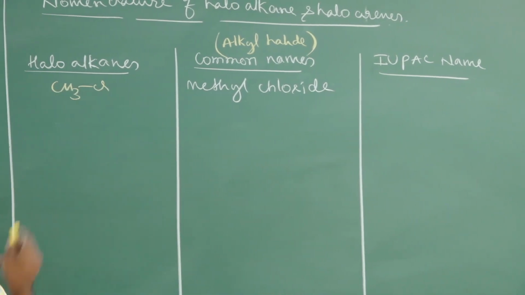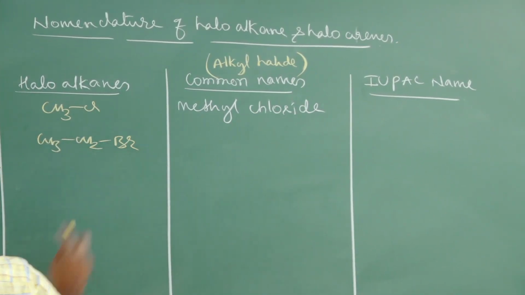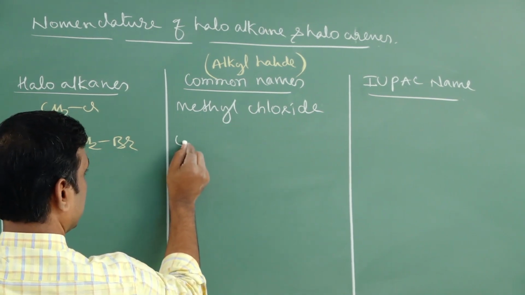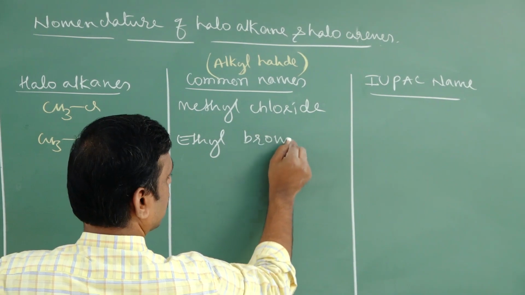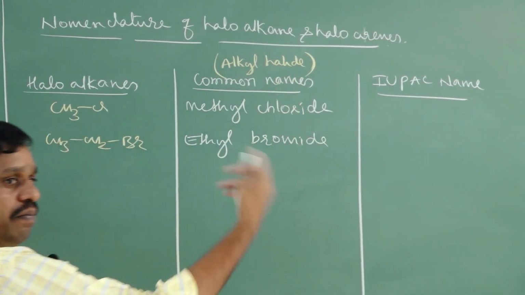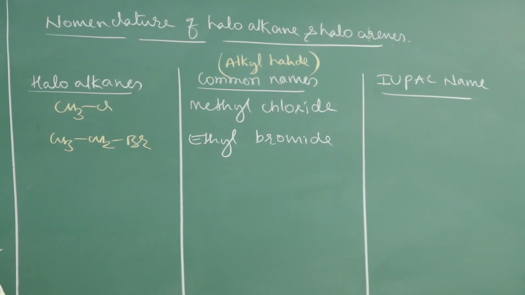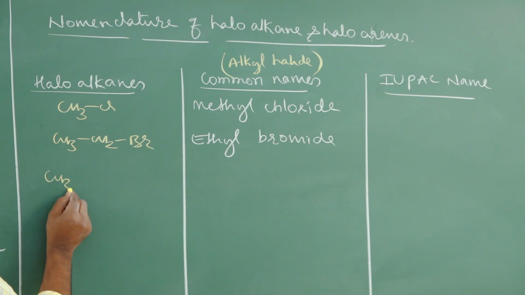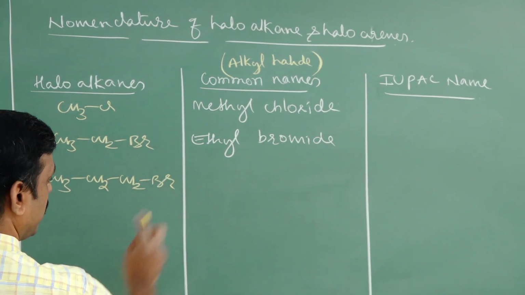Next, CH3CH2Br is ethyl bromide, because you write in this format: alkyl halide, methyl, ethyl, propyl. Next, CH3CH2CH2Br.